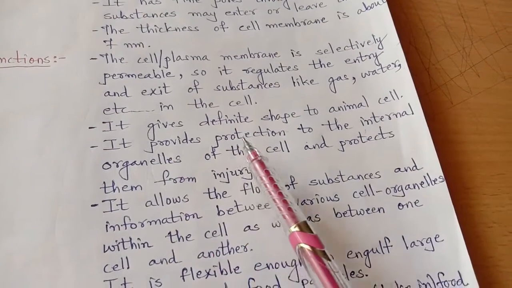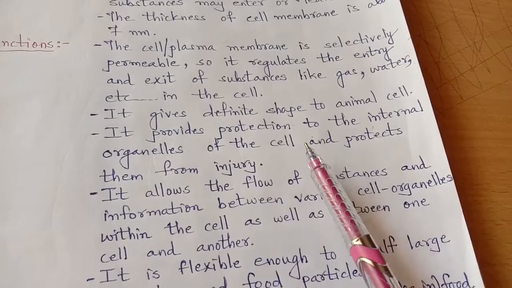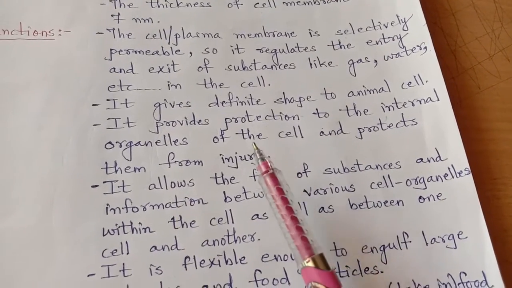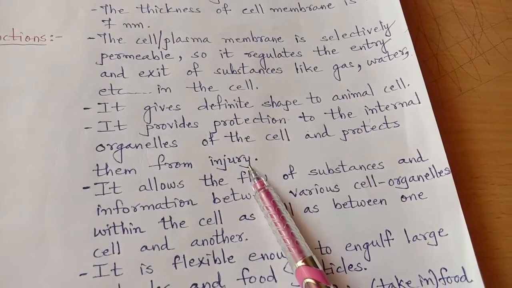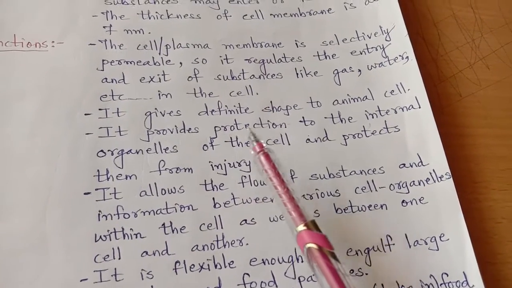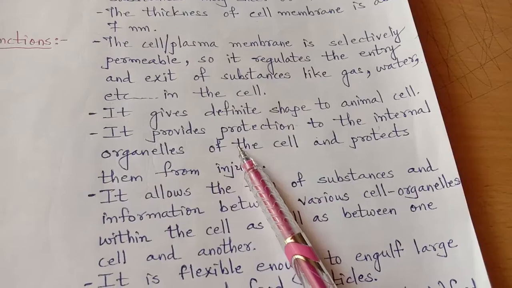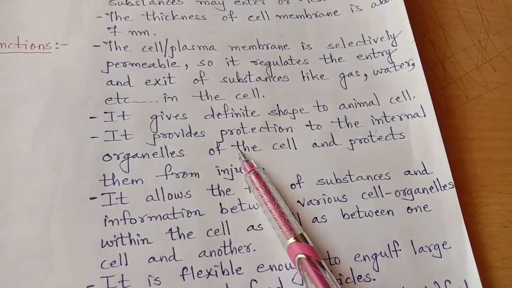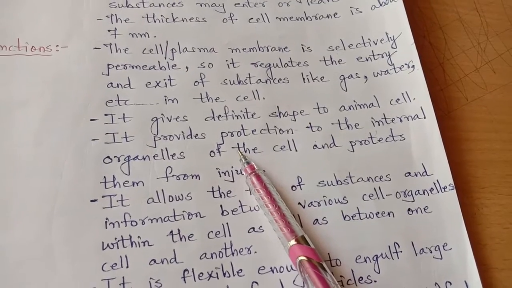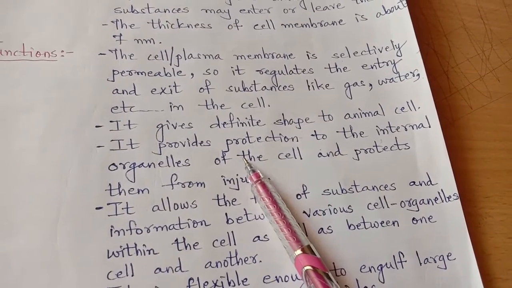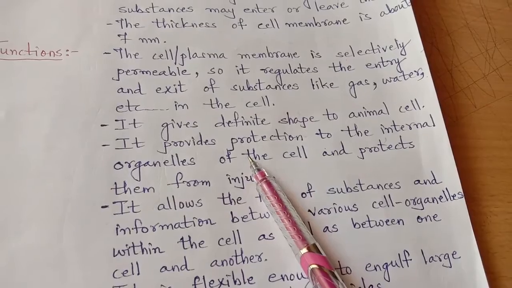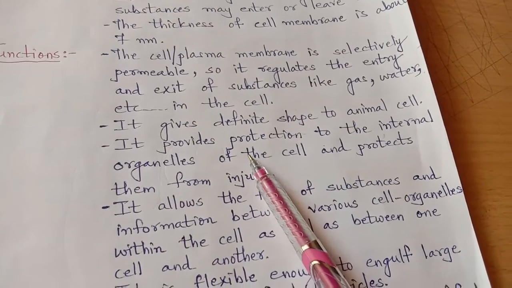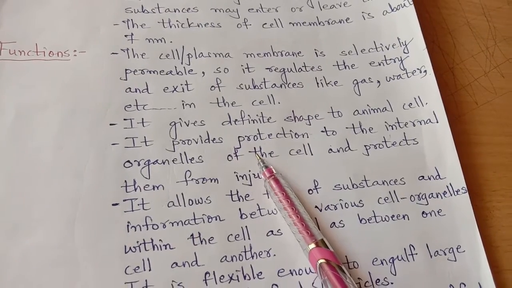It also provides protection to the internal organelles of the cell and protects them from injury. As I told earlier, the cell membrane is the outer covering, so it provides protection. Our skin protects our internal organs, our clothes protect our skin, and the covers on our school notebooks and textbooks protect them.